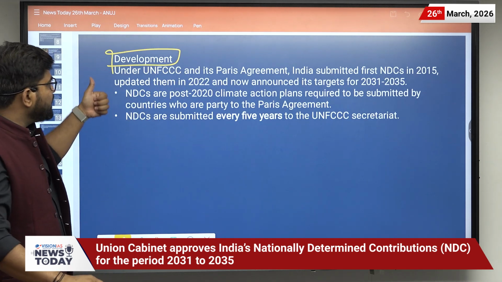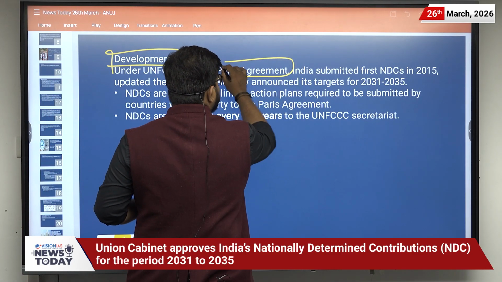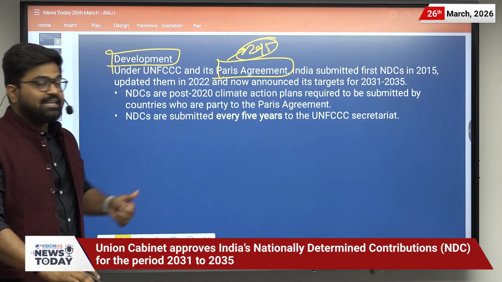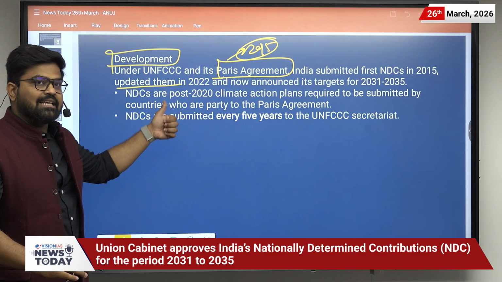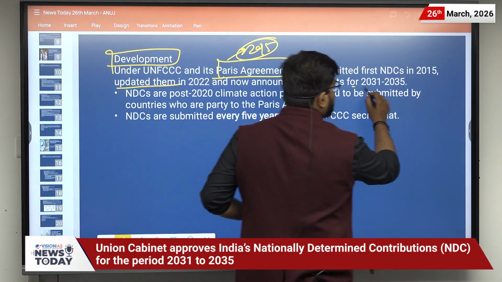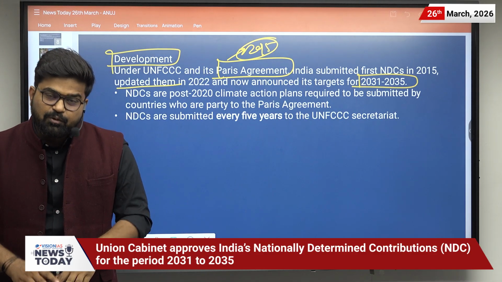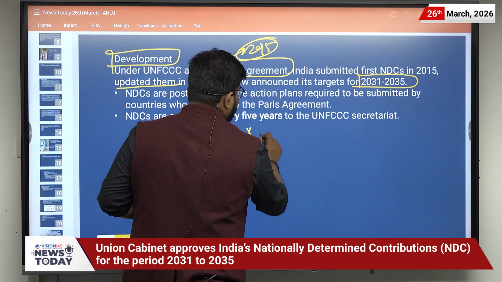Under the UNFCCC framework and its Paris Agreement, which took place in the year 2015, India submitted its first NDC in 2015 and updated it in the year 2022, and has now announced its target for 2031 to 2035. Before moving further, let us understand what these NDCs are.